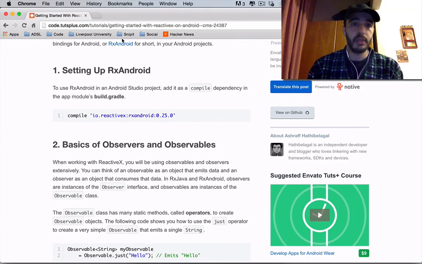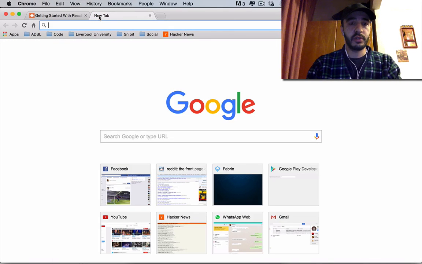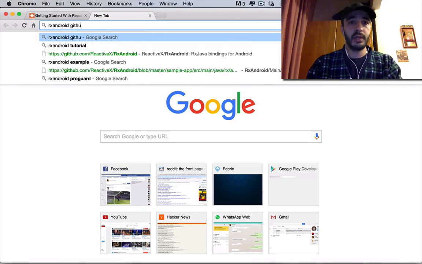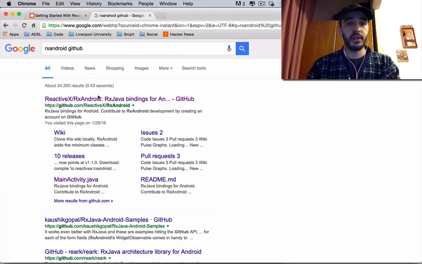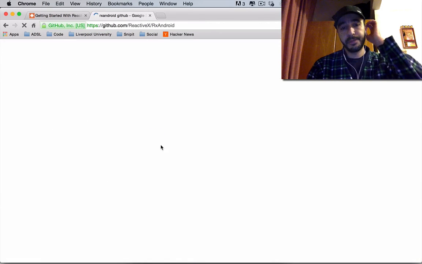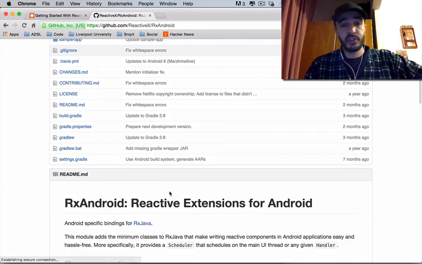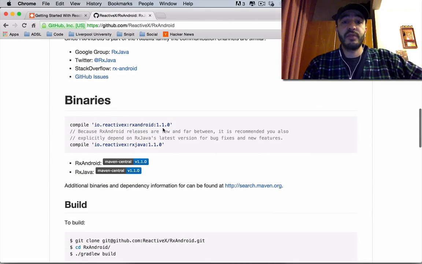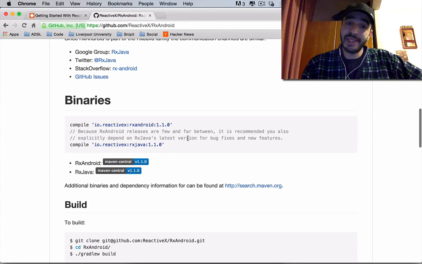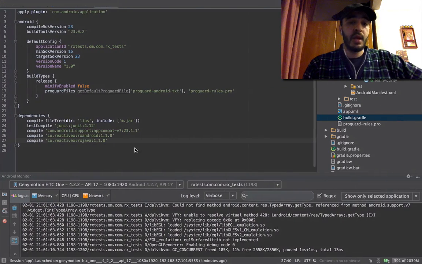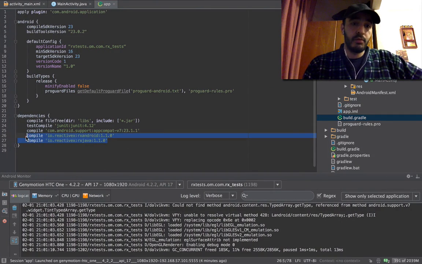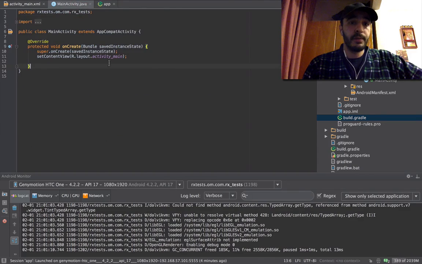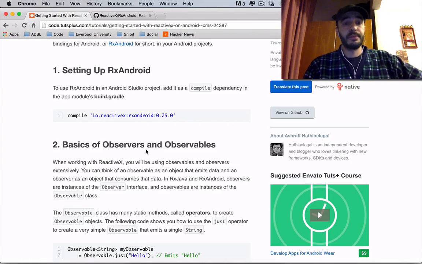So we're going to go here and we're going to search for RxAndroid GitHub. Now this document says that you should include also RxJava, because RxAndroid releases are few and far between. It is recommended you also explicitly depend on RxJava's latest version for bug fixes and new features. So we're going to do just that. Now I already did that. You should do it. When you're done, we're going to start here.